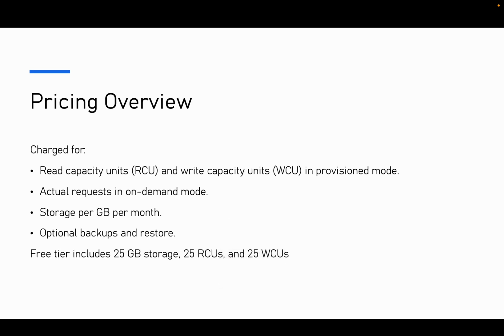Pricing overview: you are charged for read capacity units and write capacity units in provisioned mode, and for actual requests in on-demand mode. Storage is charged per GB-month. Backups and restore are optional. The free tier includes 25 GB storage, 25 RCUs, and 25 WCUs.